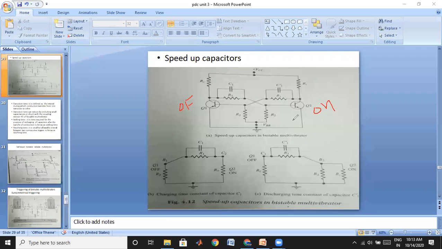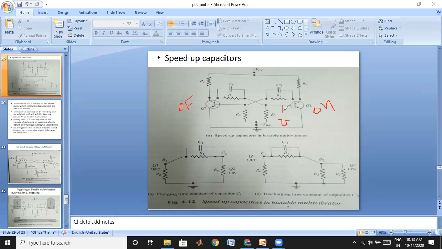Then when you give the triggering pulse to the on transistor or the off transistor, here you have to give a negative triggering pulse, because it is on and we have to make it off. So we apply a negative triggering pulse.